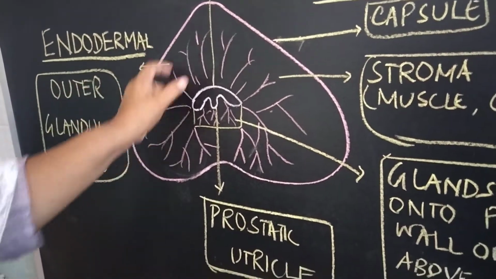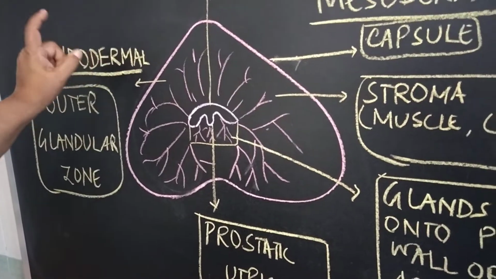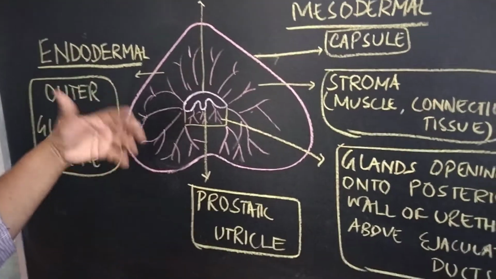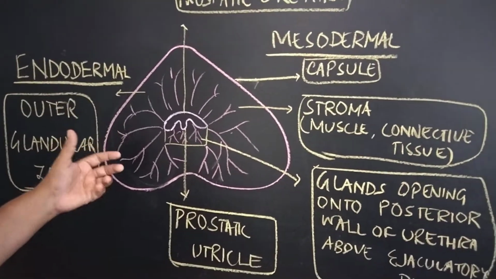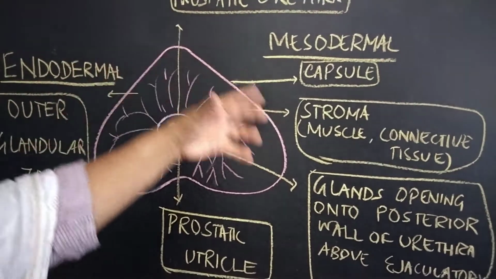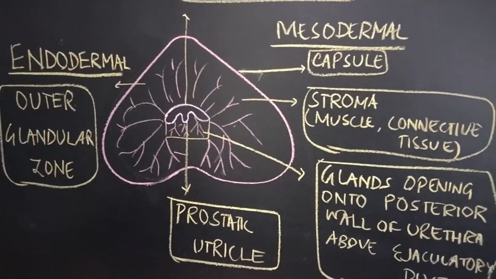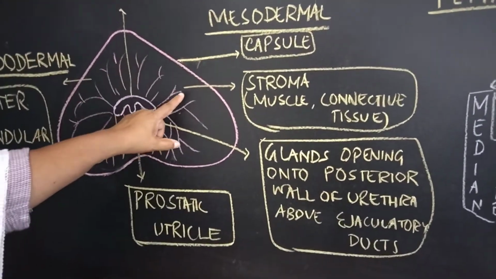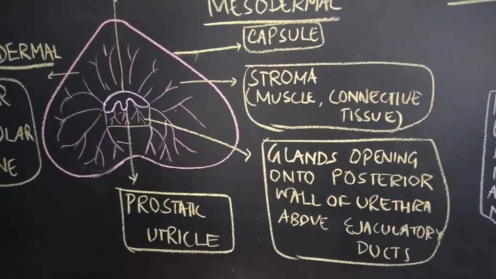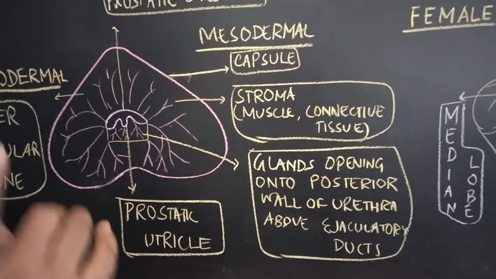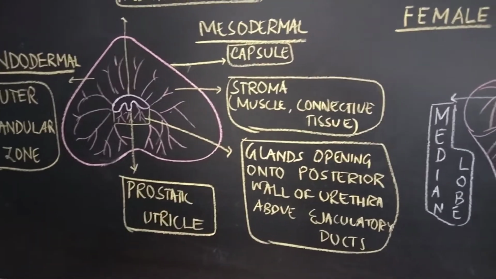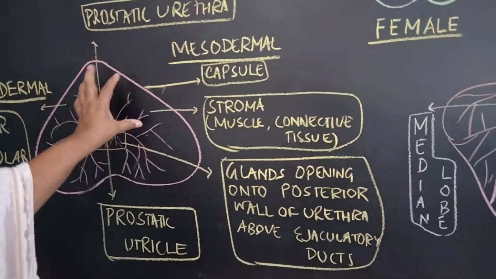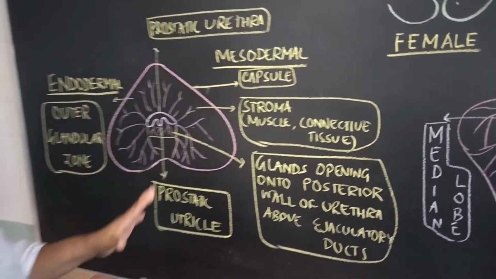Now this outer glandular zone is derived from the urogenital sinus, so this is endodermal in origin. This differentiates more, and the carcinomatous changes in prostatic carcinoma occur more in the outer glandular zone. Okay, that is endodermal in origin. Now what are the parts that are derived from the mesoderm? The capsule is mesodermal in origin. The stroma, that is the muscle and connective tissue, is derived from the surrounding mesenchyme, that is from the splanchnic intraembryonic mesodermal tissue. Okay, so that is the stroma of the muscle of the prostate. Prostate is a musculoglandular organ.